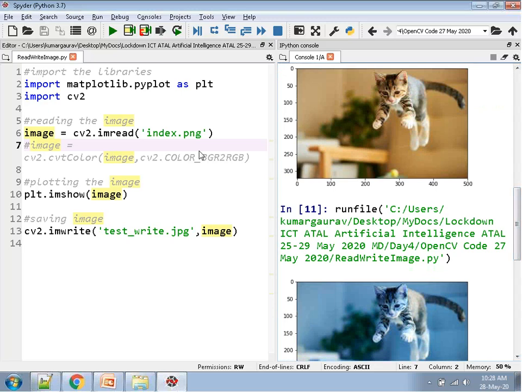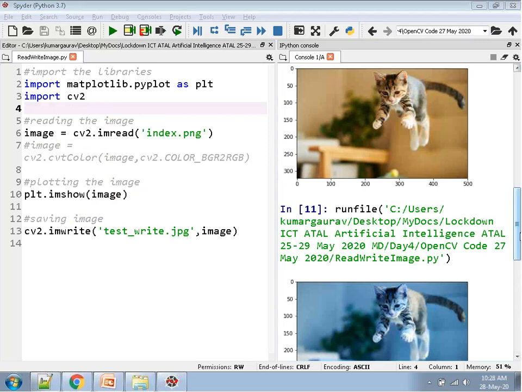As far as the path and the location of images are concerned, these images can be placed in the folder where this Python code is available. My Python file is in this date folder, and this image is also in this date folder. Both the image and the Python code are in the same folder.